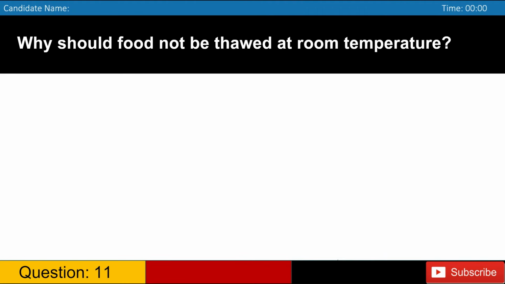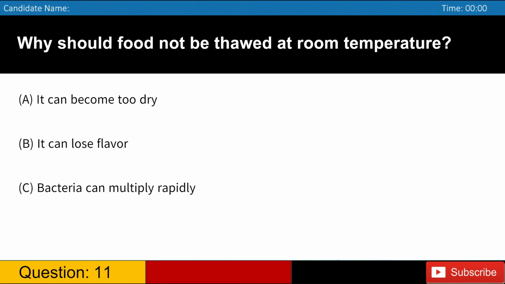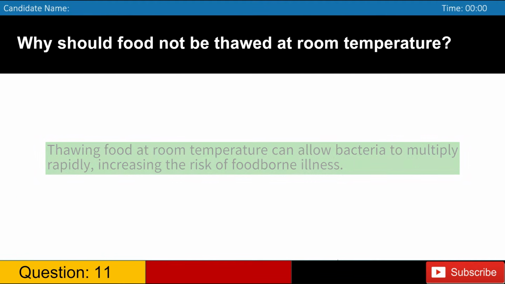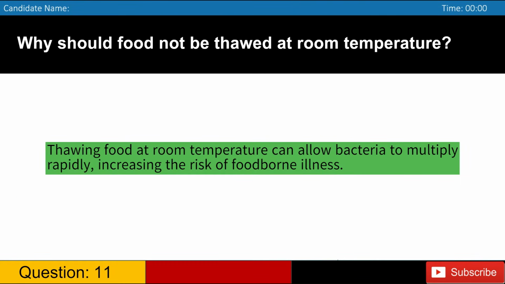Why should food not be thawed at room temperature? A. It can become too dry. B. It can lose flavor. C. Bacteria can multiply rapidly. D. It can become too cold. Answer: C. Thawing food at room temperature can allow bacteria to multiply rapidly, increasing the risk of foodborne illness.